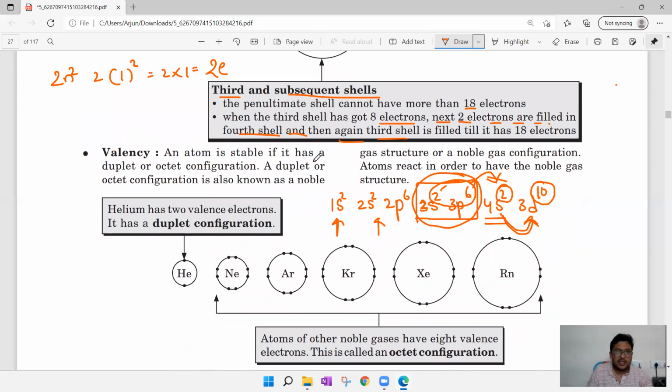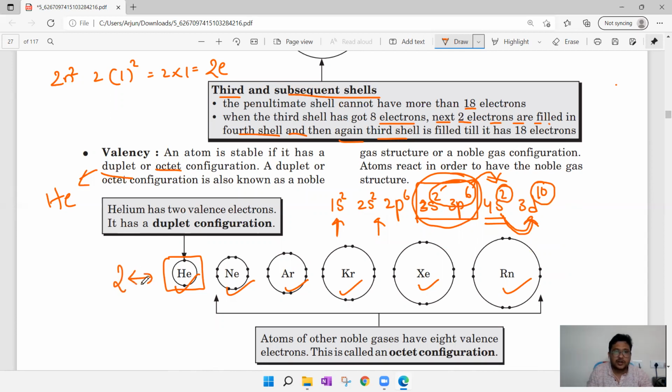An atom is stable if it has a duplet or octet. Duplet is only for helium. So what are the stability elements? Helium, neon, argon, krypton, xenon, radon. These are the 6 stability elements, and among these only helium follows the duplet, duo, nothing but 2.